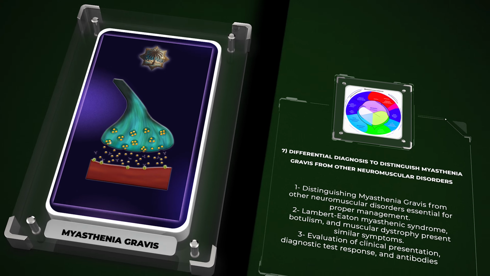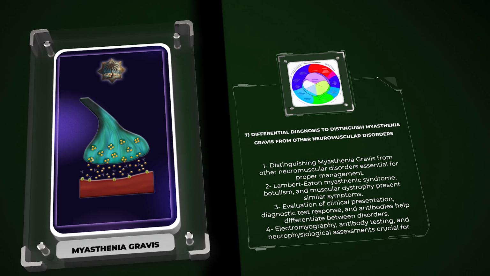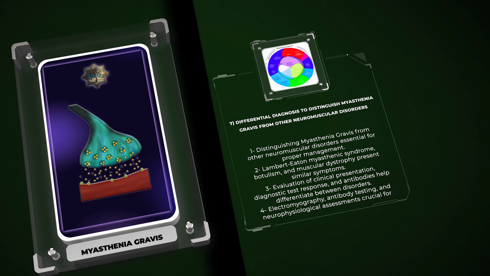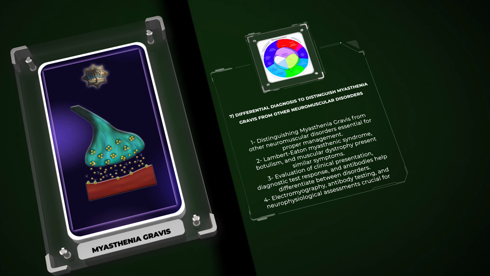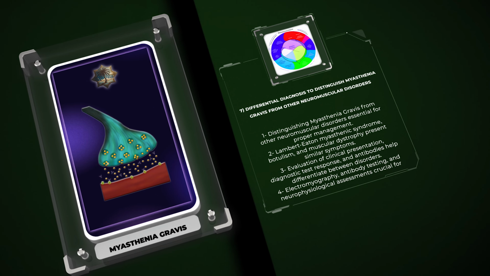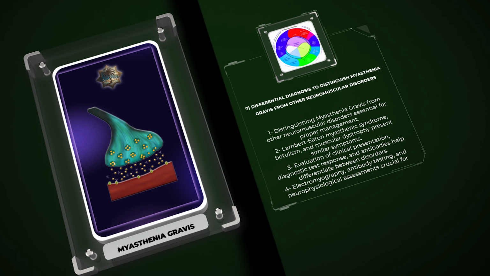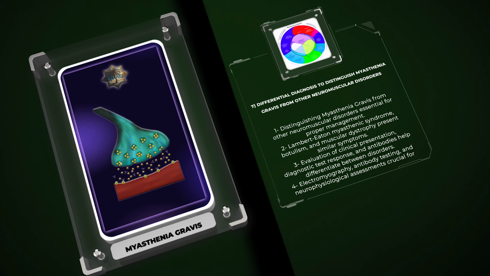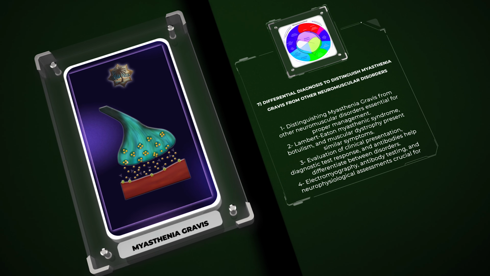Distinguishing myasthenia gravis from other neuromuscular disorders is essential for proper management and treatment. Conditions that may present with similar symptoms include Lambert-Eaton myasthenic syndrome, botulism, and muscular dystrophy. Careful evaluation of the patient's clinical presentation, response to diagnostic tests, and the presence of specific antibodies can help differentiate between these disorders. Electromyography, antibody testing, and in-depth neurophysiological assessments play a crucial role in reaching an accurate diagnosis.